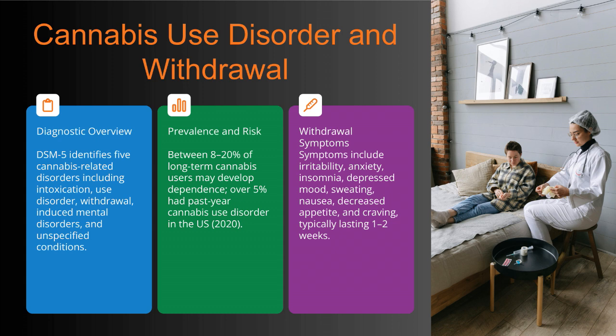They usually begin shortly after cessation and typically last 1 to 2 weeks. Understanding the typical withdrawal timeline, with its onset, peak, and resolution phases, helps us provide better support and anticipate patient needs. While there are currently no medications approved specifically for cannabis withdrawal, behavioral therapies and careful symptom monitoring are the standard approaches. The image here illustrates the importance of compassionate, clinical care during withdrawal, highlighting the need for supportive treatment environments. Overall, this slide emphasizes the clinical features, risks, and management strategies essential in addressing cannabis use disorder effectively.